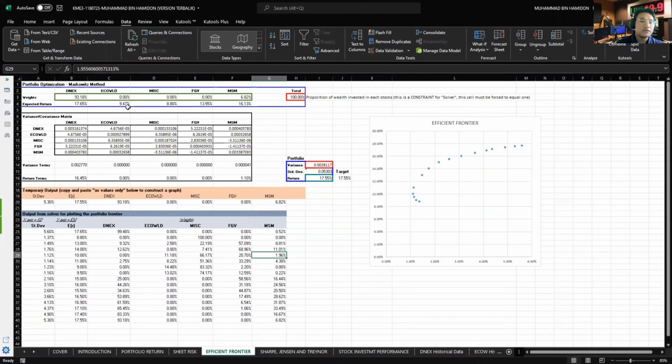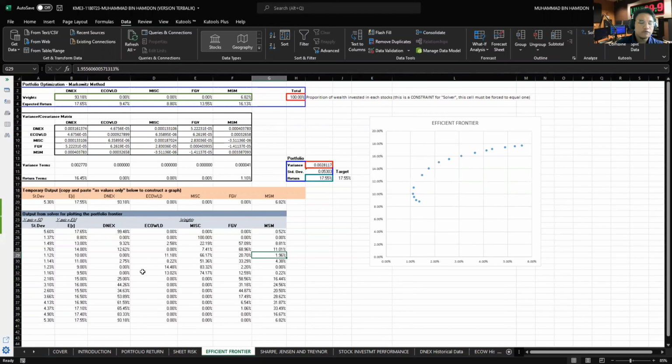The highest return is 17.65%, which is equivalent to a standard deviation of 5.6%, and the lowest return is 8.8%, which is equivalent to a standard deviation of 1.37%. The minimum standard deviation of the portfolio frontier is 1.12%, equivalent to a return of 10%. This means that the combination of portfolio distributions makes the return of 10% achievable with the lowest possible risk, as shown by the low standard deviation.